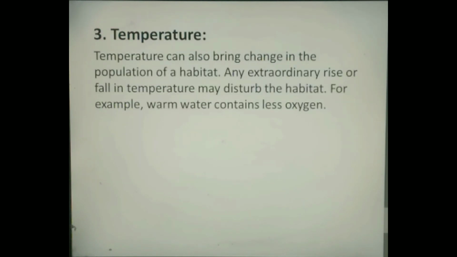Temperature. Temperature can also bring change in the population of a habitat. Any extraordinary rise or fall in temperature may disturb the habitat. For example, warm water contains less oxygen. Temperature controls metabolic rate as well as overall activity of an individual.